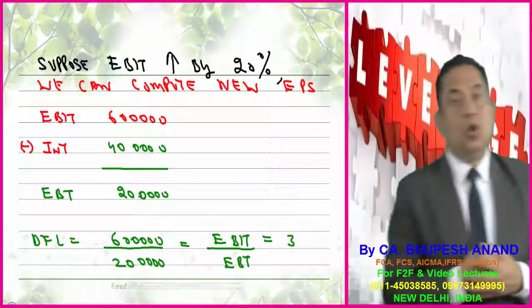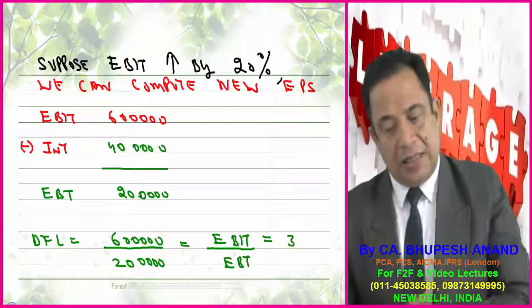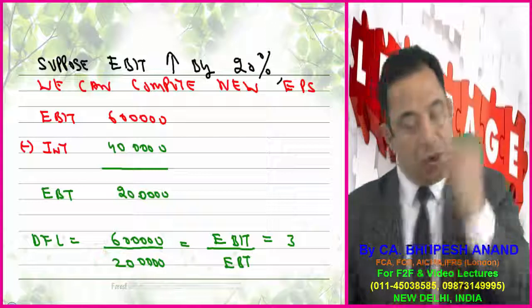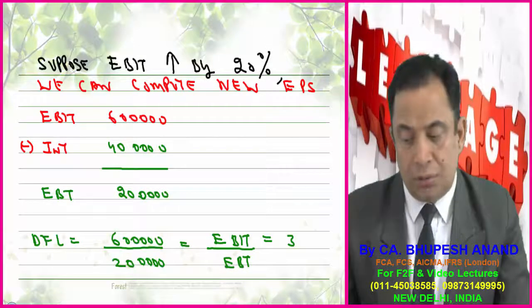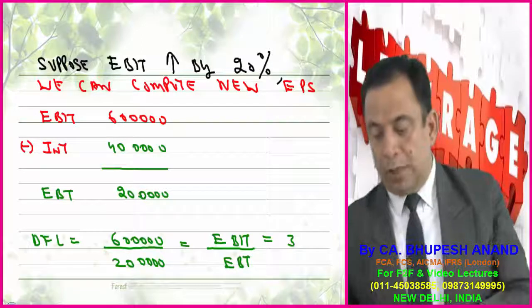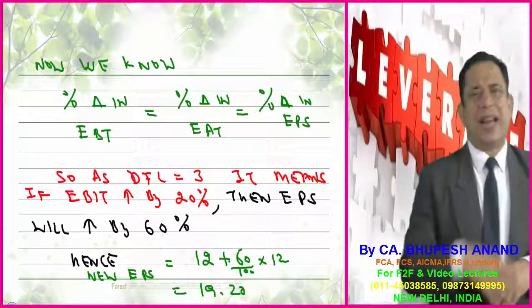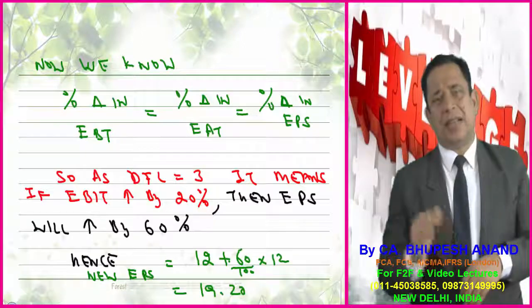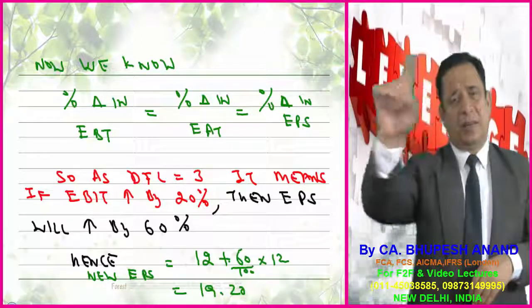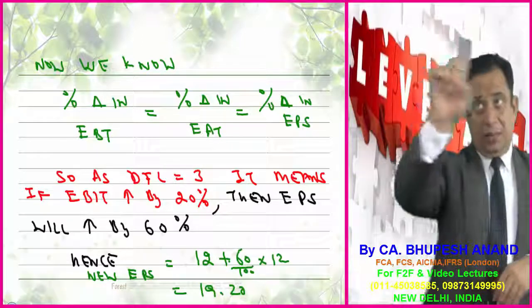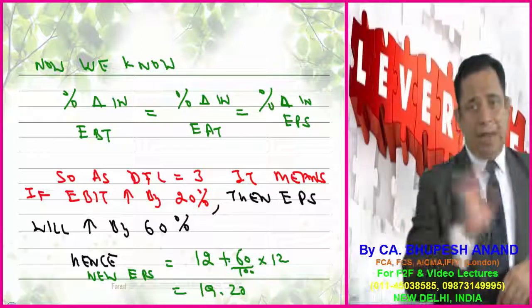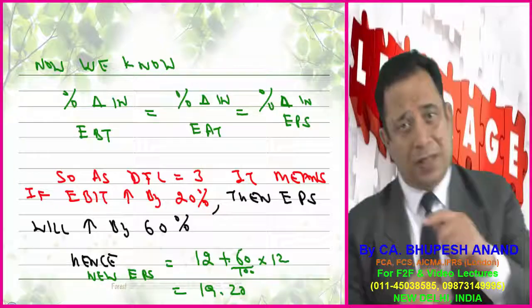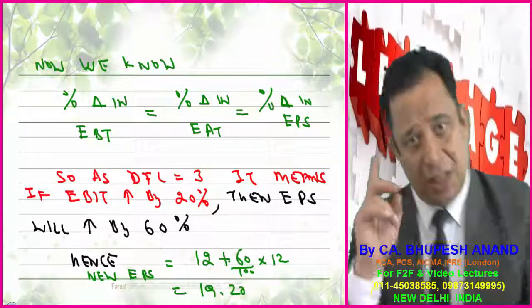So we can compute the new EPS. EBIT is 6 lakhs, interest is 4 lakhs, EBT is 2 lakhs. DFL, degree of financial leverage, is 6 lakhs upon 2, that comes to 3. It means we can calculate directly also, because we know that it is 3. It means that if there is a 1% change in EBIT, then there will be a 3% change in EBT. And percentage change in EBT is equal to percentage change in EAT is equal to percentage change in EPS.